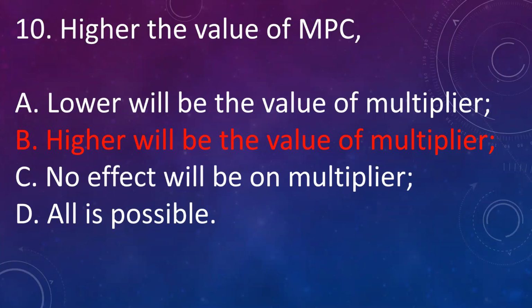That is, there is a direct relationship between marginal propensity to consume and multiplier.